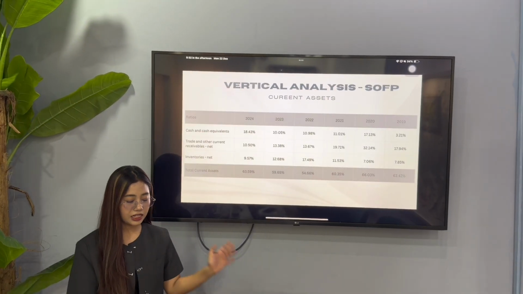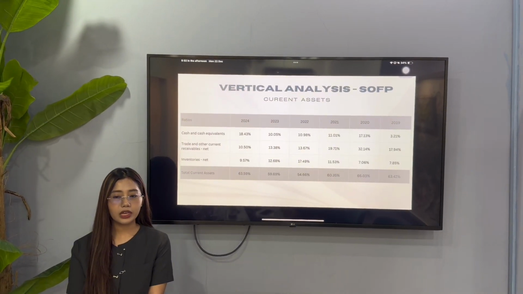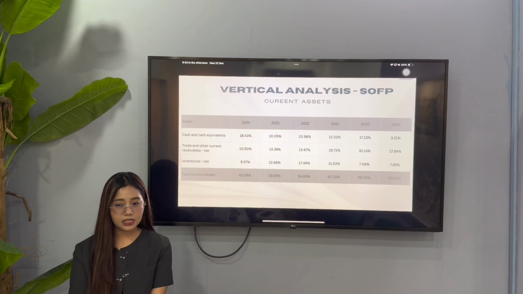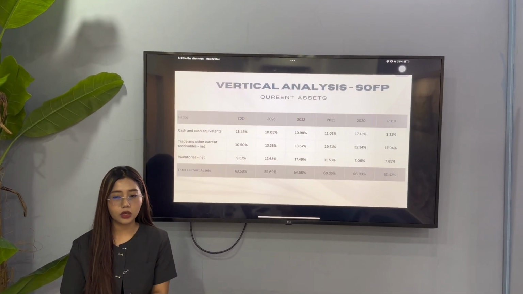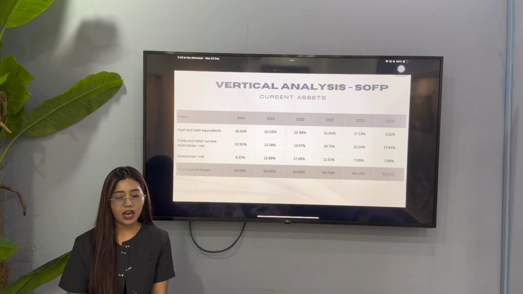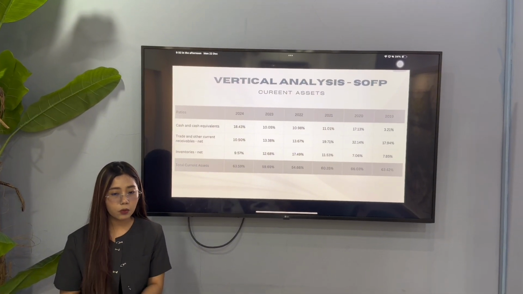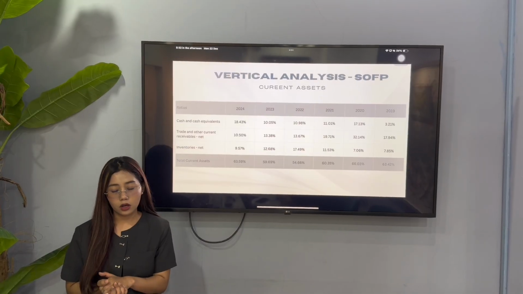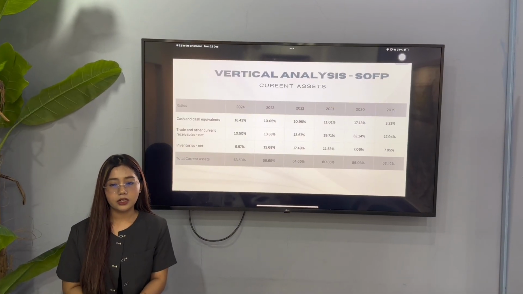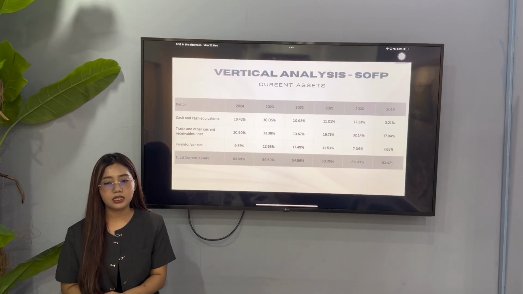Let's look at cash and cash equivalents. In 2024, cash jumped to 18.43%, nearly doubling from the previous year. This indicates a very strong liquidity position. Conversely, we have become much more efficient in managing our receivables and inventory. Trade receivables dropped from a high of 32.14% in 2020 to just 10.50% in 2024.